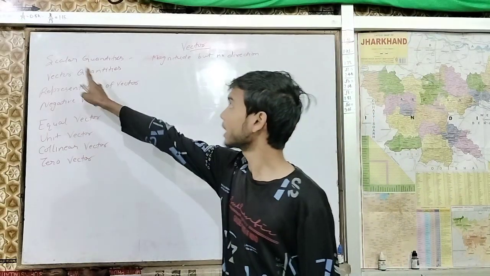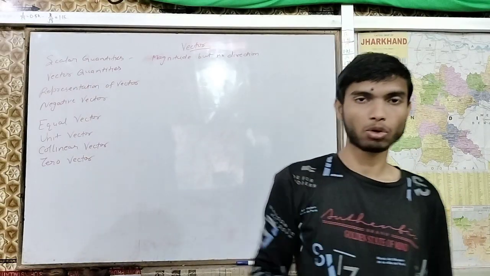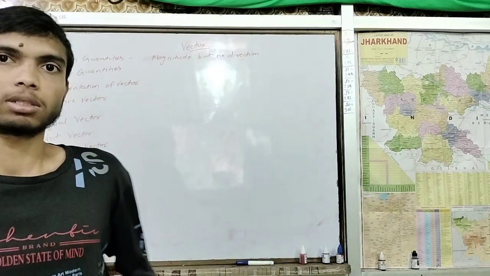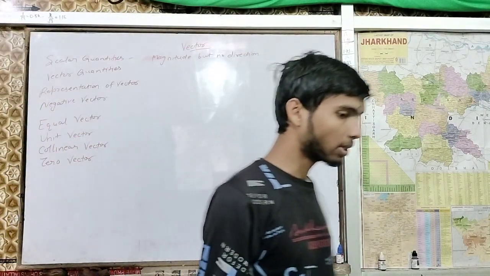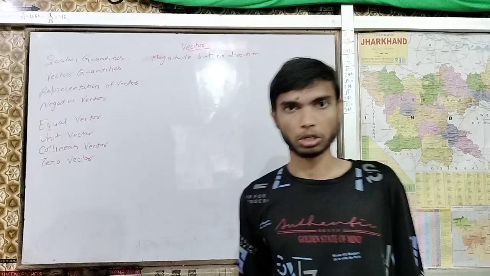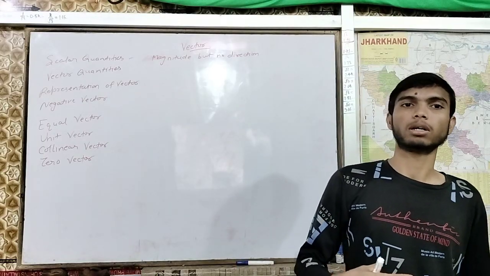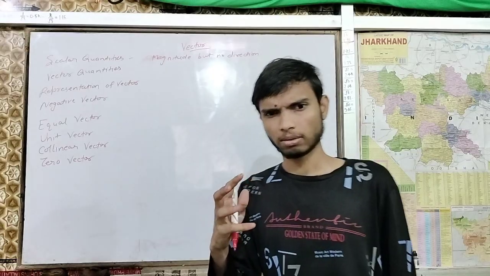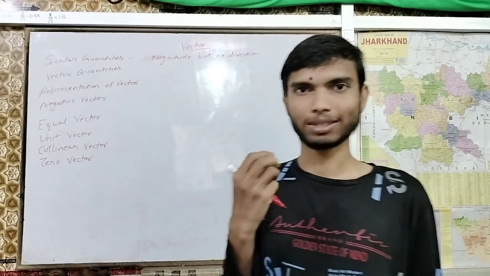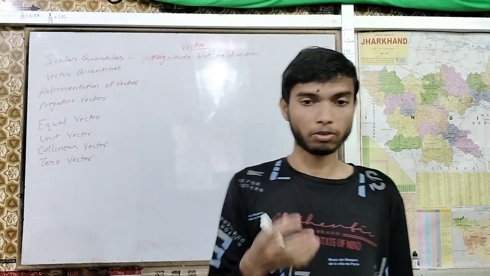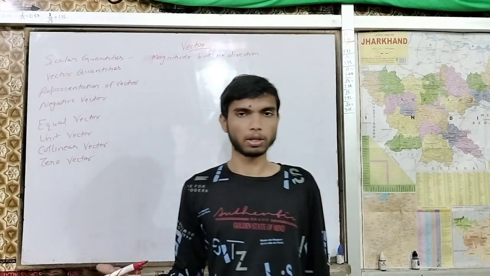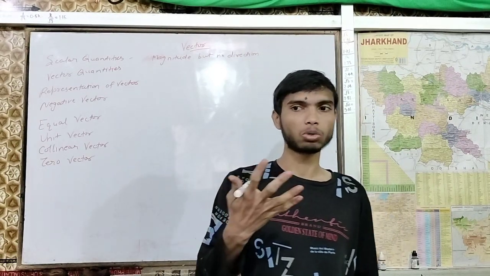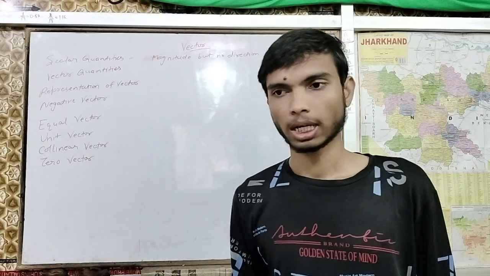In the case of a scalar, it is not providing direction, but in the case of a vector, it is providing direction. And you know, having direction is more important. Sometimes, in some cases, we can express our values without a direction, and convey them to another person.